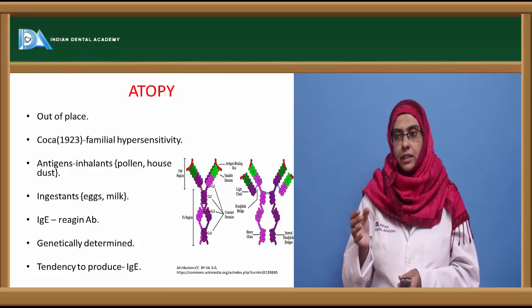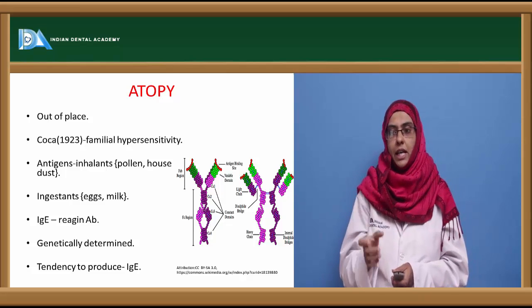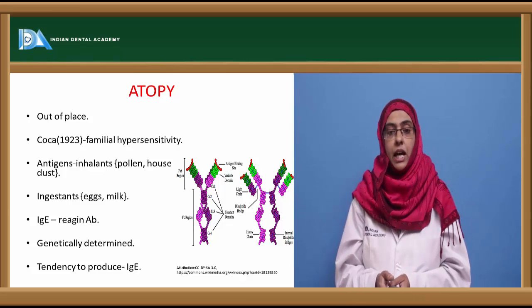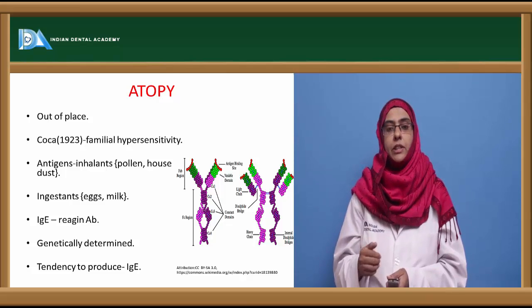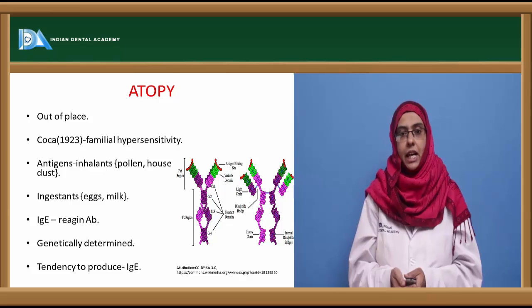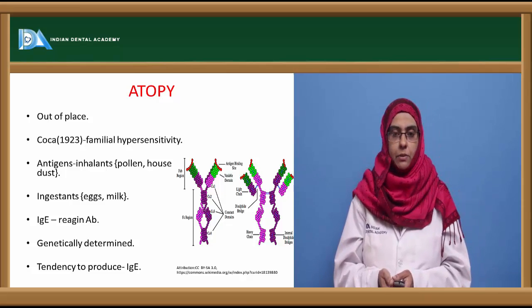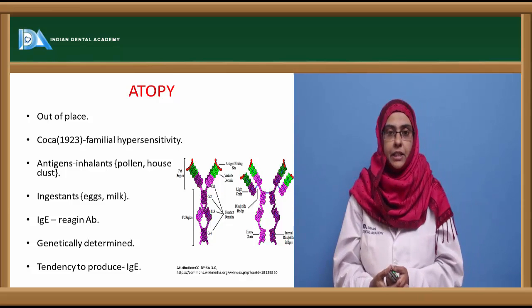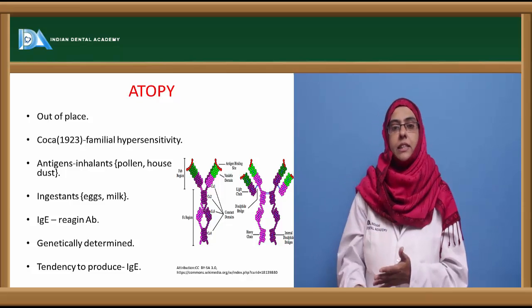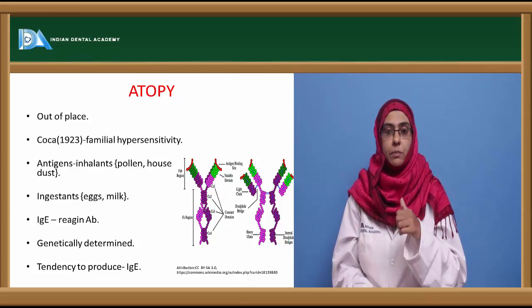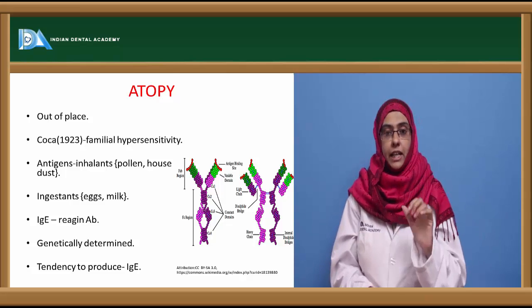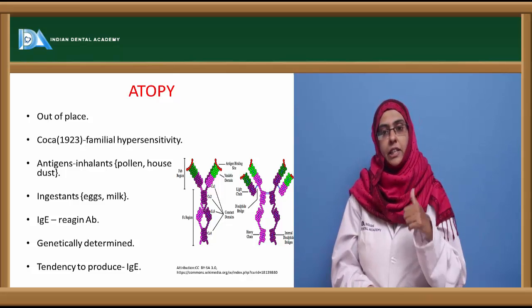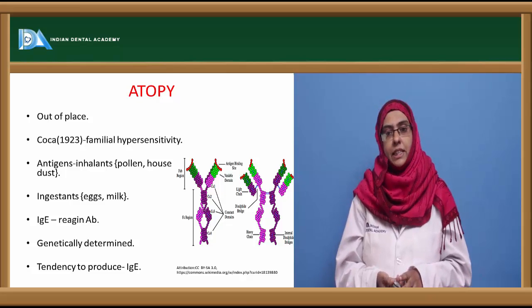So these individuals are called atopic individuals. The atopic individuals are the ones that have the ability to produce more amount of IgE antibody, or the reaginic antibody, and it is genetically determined. That is, it often runs in families. So it is not towards a particular antigen. The main concern is not an allergen over here. The main concern is how the individual produces more amount of IgE antibody.